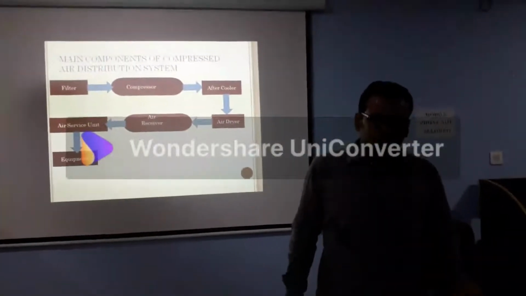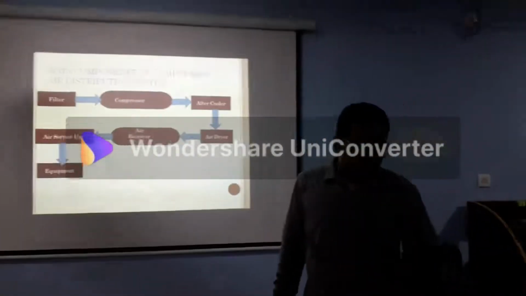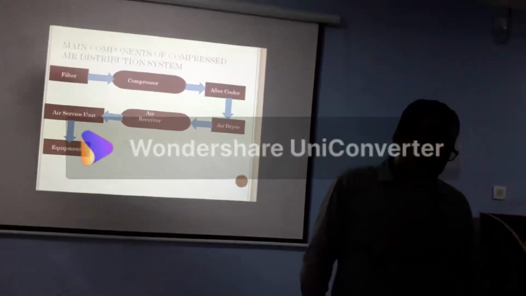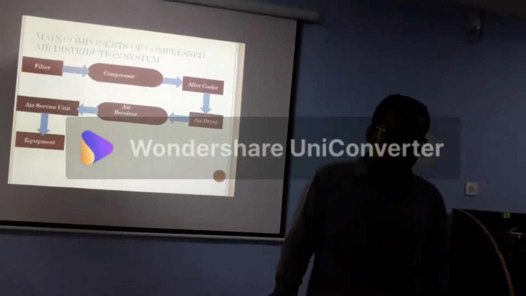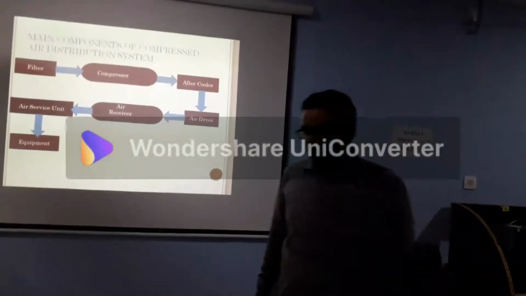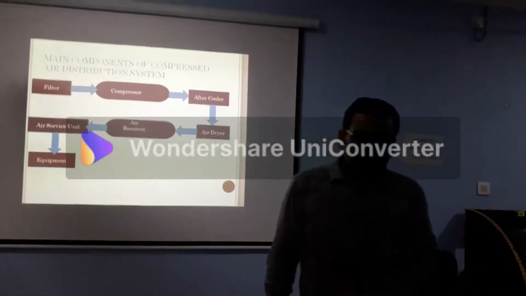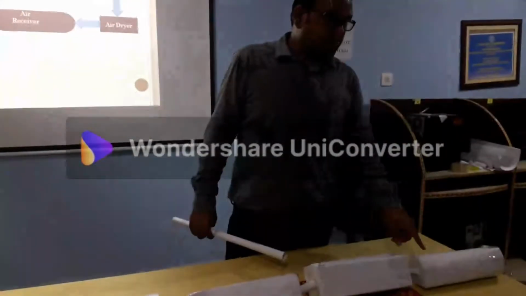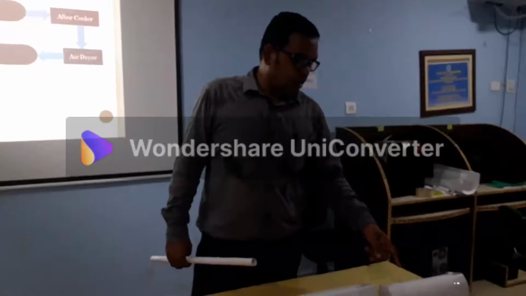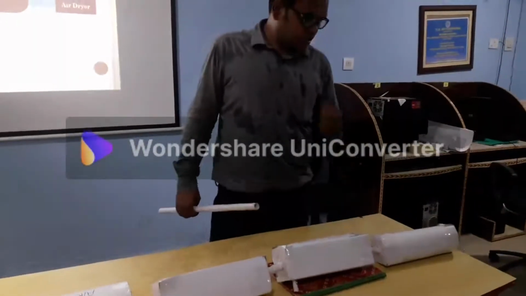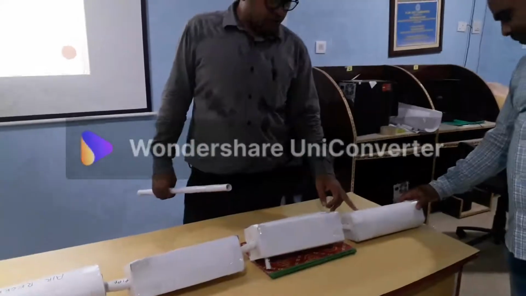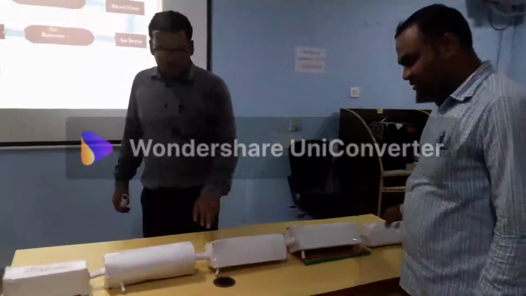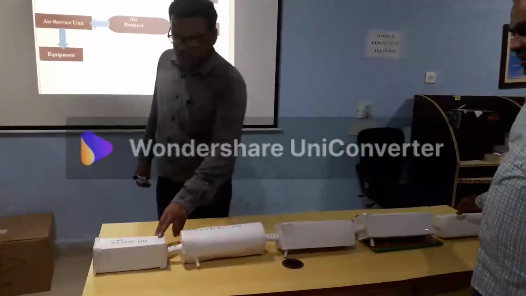Can you show me, can you identify all the parts? Come and identify the parts. This is the compressor. Okay, good. What is this? This is the after cooler. What is this? Air dryer. What is this? Air receiver. And the last one is the air service unit.